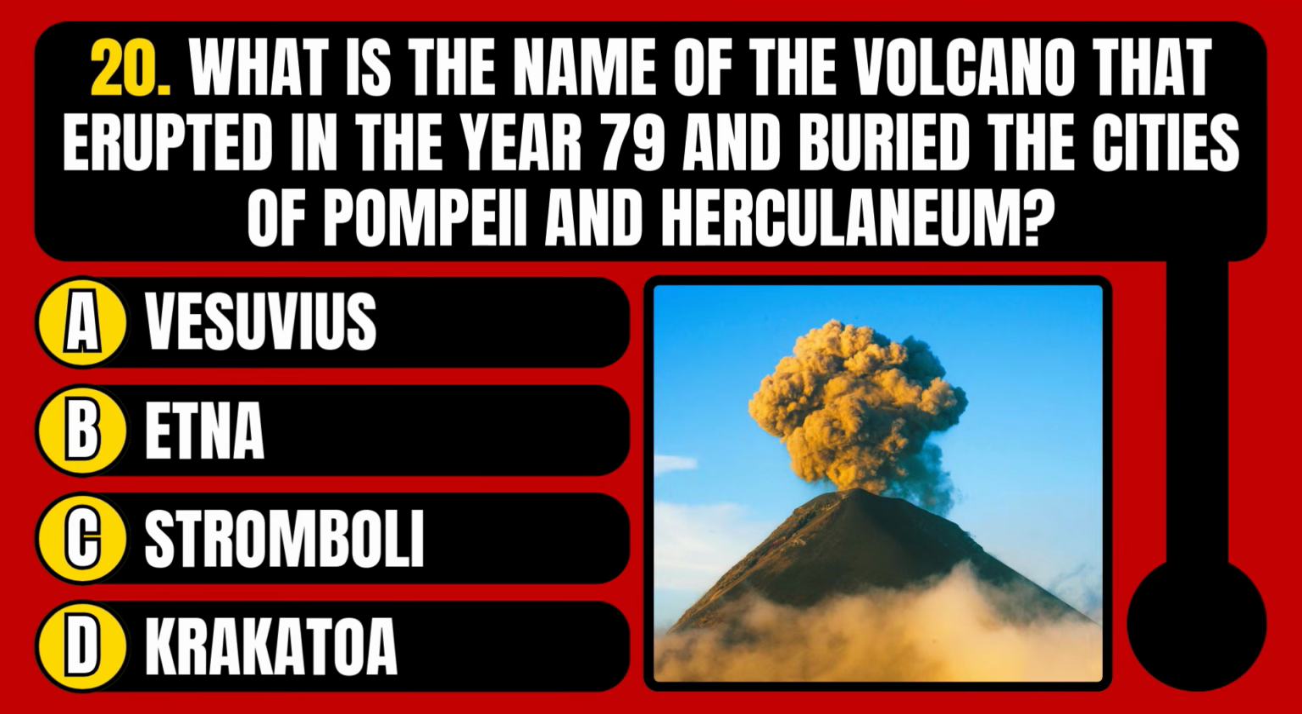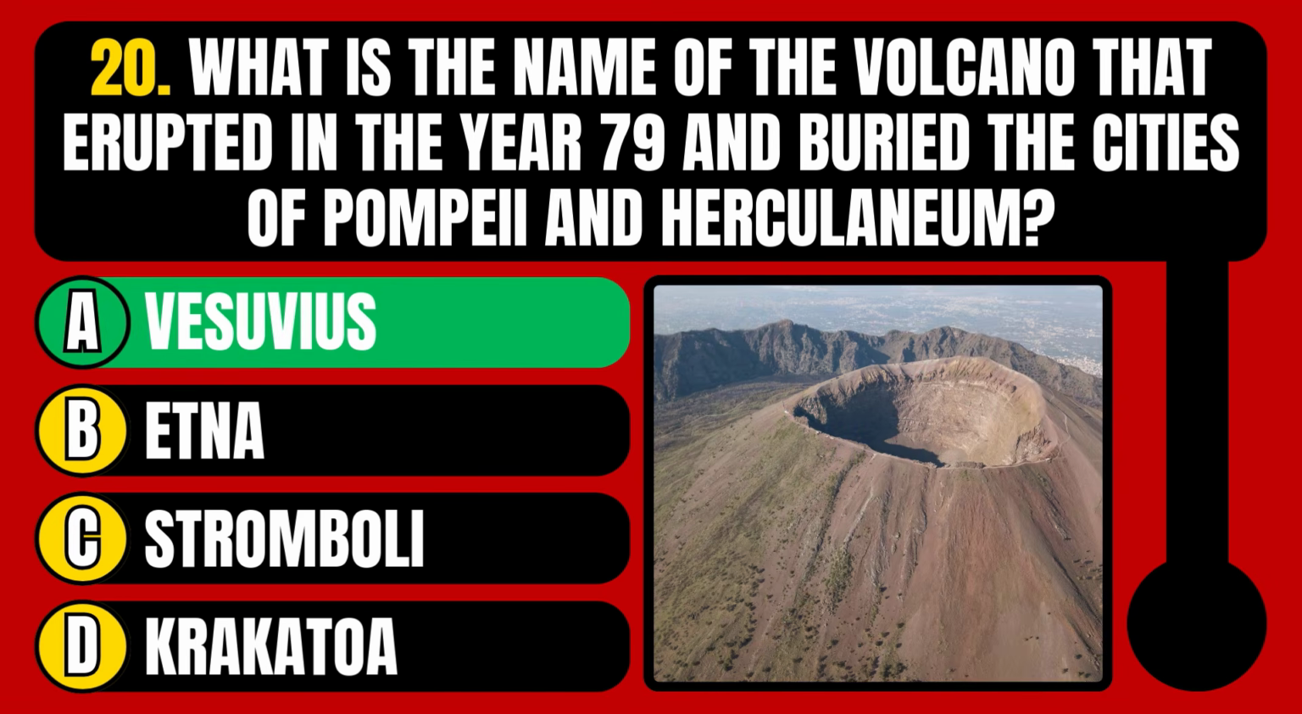What is the name of the volcano that erupted in the year 79 and buried the cities of Pompeii and Herculaneum? Vesuvius, Etna, Stromboli, or Krakatoa? The correct answer is option A, Vesuvius.